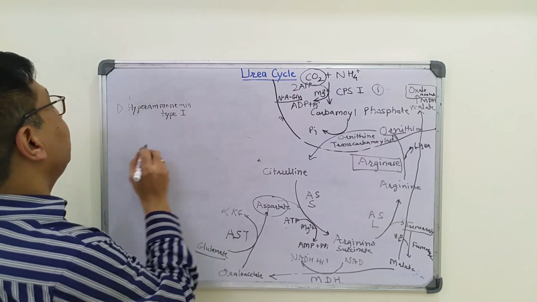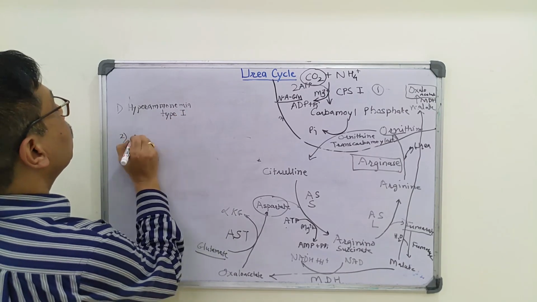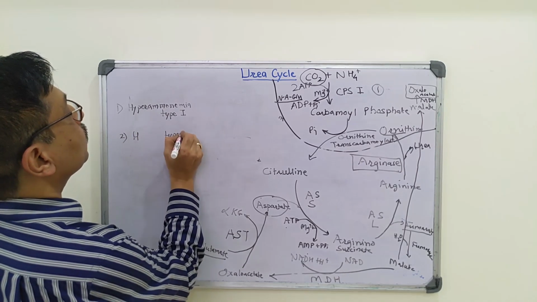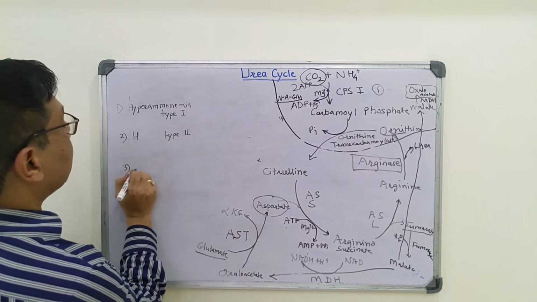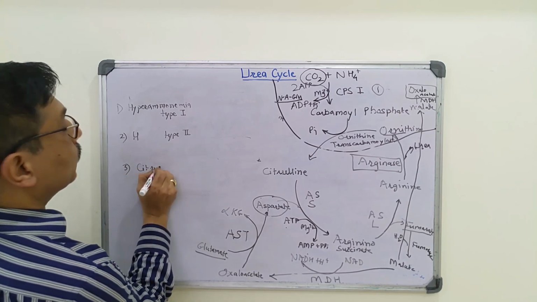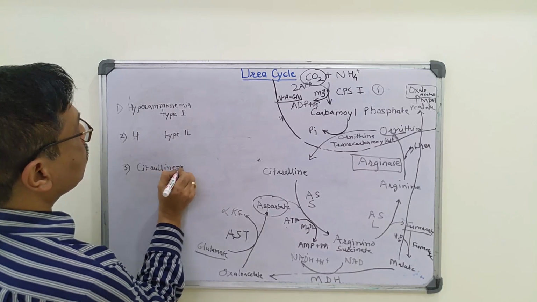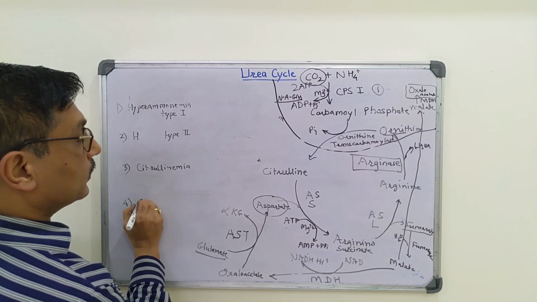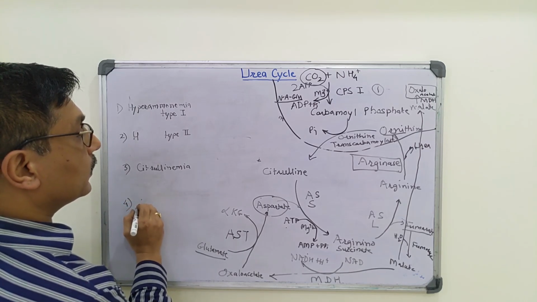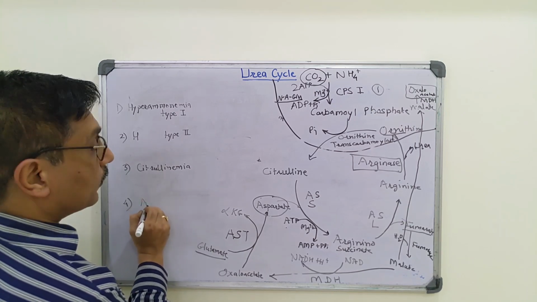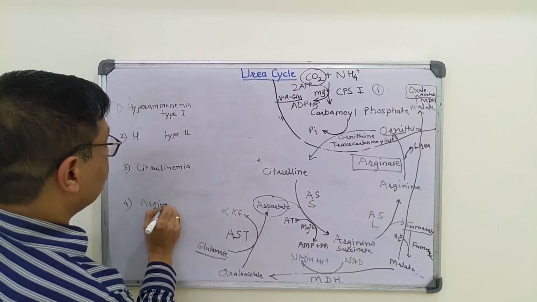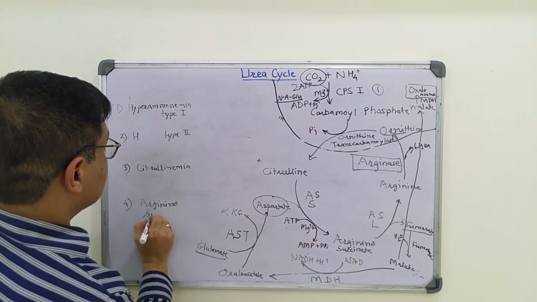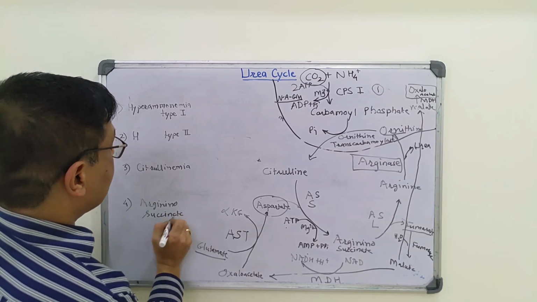This is hyperammonemia type 1. Then hyperammonemia type 2. Third condition is called citrullinemia. Then fourth is argininosuccinate aciduria.